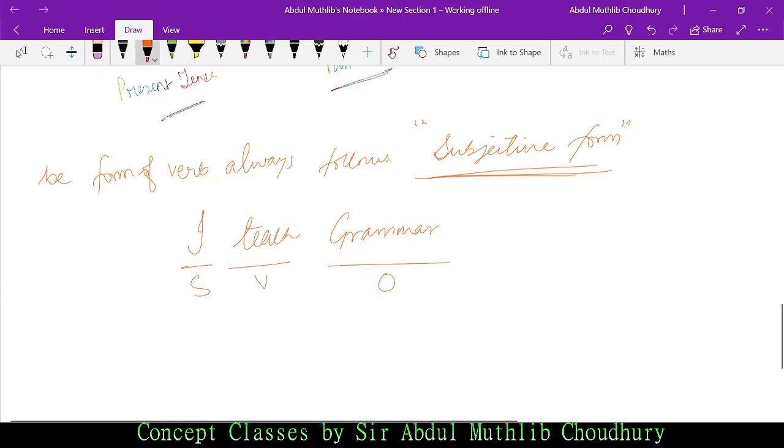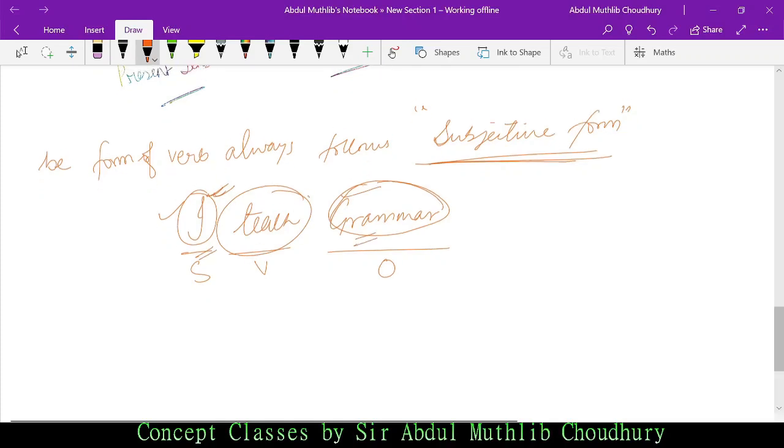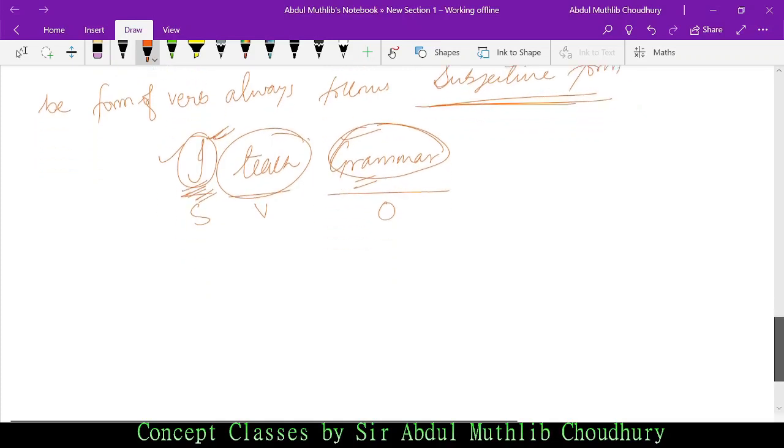Subject means the performer, the one who is doing the business. And object is the thing which is conducted by the subject. What is I doing? I is teaching grammar. So I is subject and grammar becomes the object. So in case of be form of verb, we always consider subject, not object.